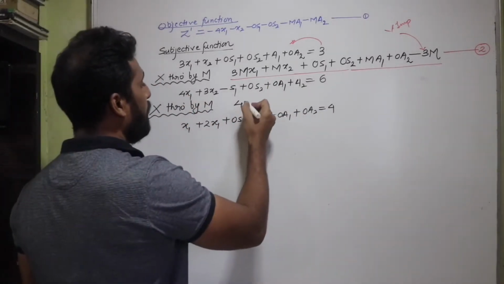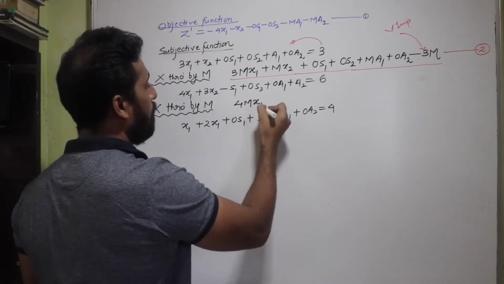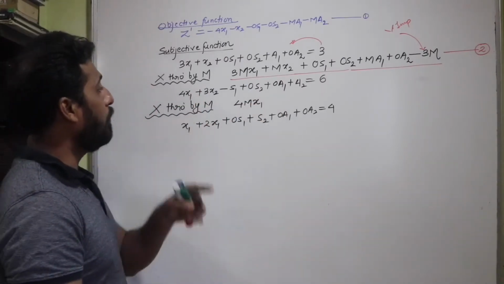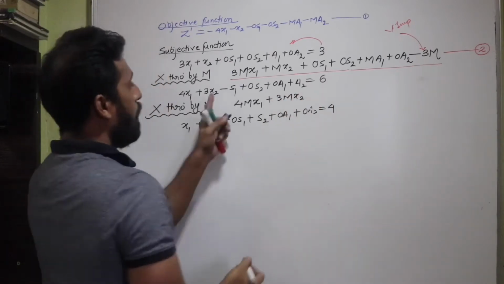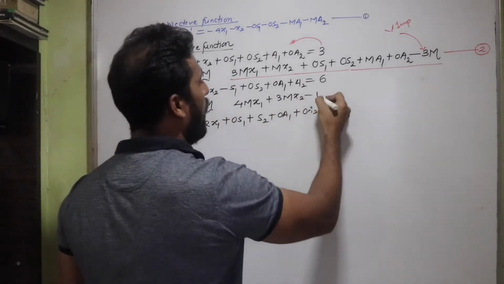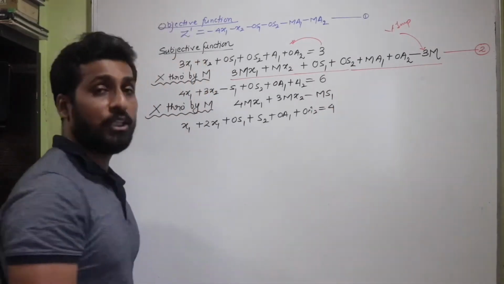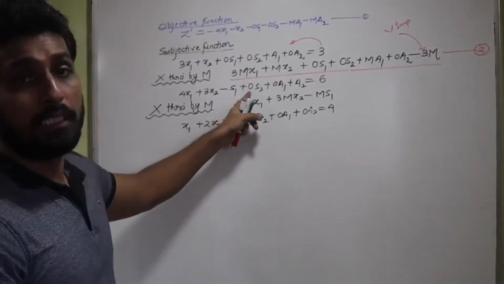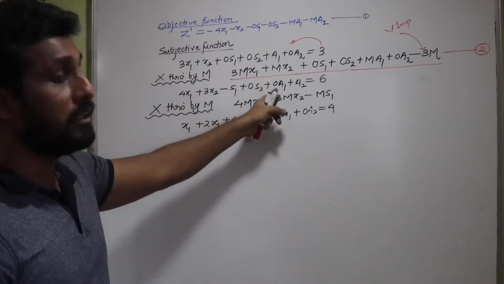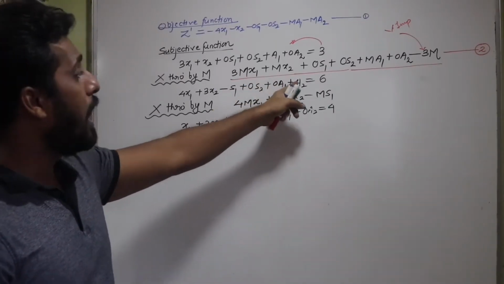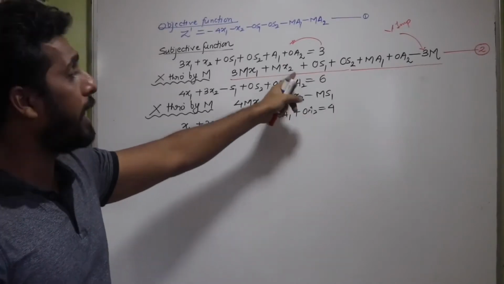The first thing I'll be getting is 4Mx1, isn't it? Then plus 3Mx2 minus Ms1, then M multiplies with 0, you get 0s2, M multiplies with again 0, 0a1, and M multiplies with a2, I get Ma2.